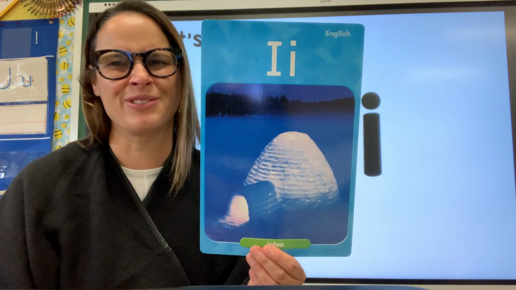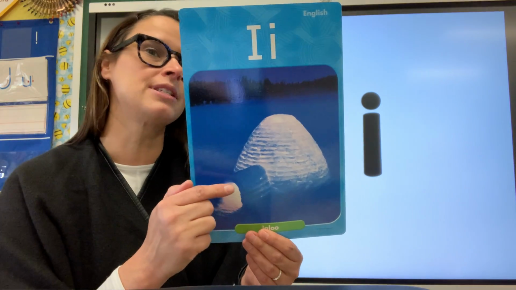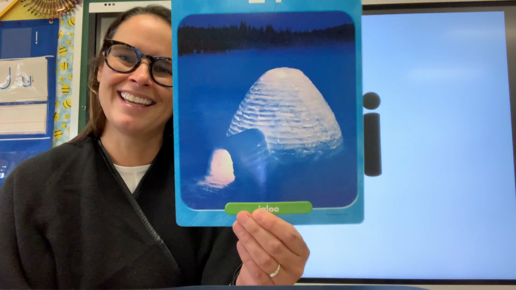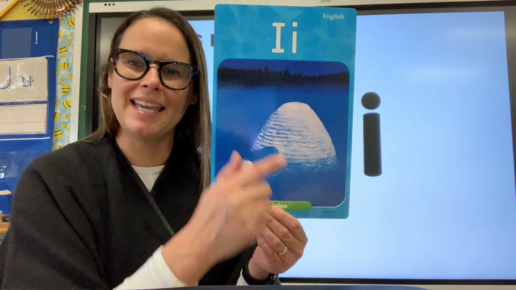Here's letter I. Do you know what this building is? I don't know if we can really call it a building, but this structure is called an igloo, and it's a house made out of ice. Can you see it? Those are all big, giant ice blocks. It's an igloo.